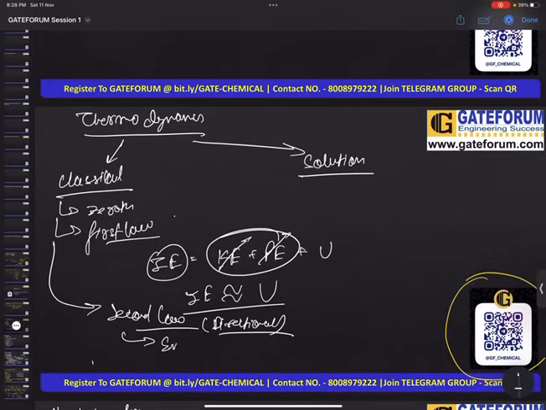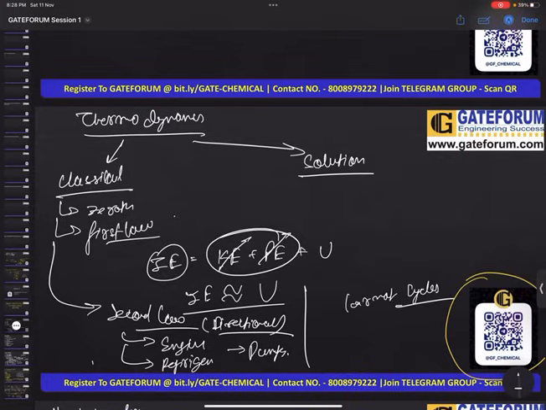We will look into our heat engine, our refrigerator, our pumps. We will look into various cycles, like in our syllabus, the Carnot cycle is there. We will look into various processes like isothermal processes, isochoric processes, adiabatic processes, and polytropic processes. All these processes we will look into. We will look into the PV diagrams and the TS diagrams of these processes.